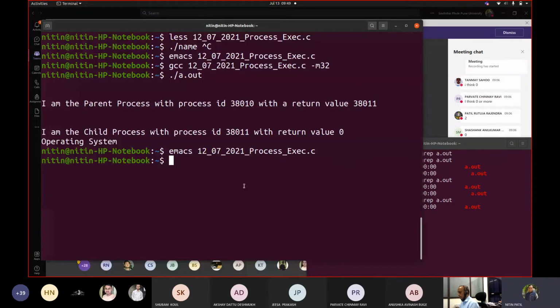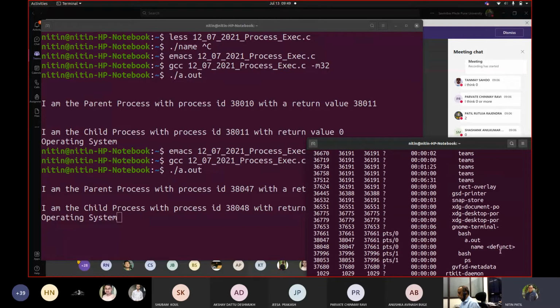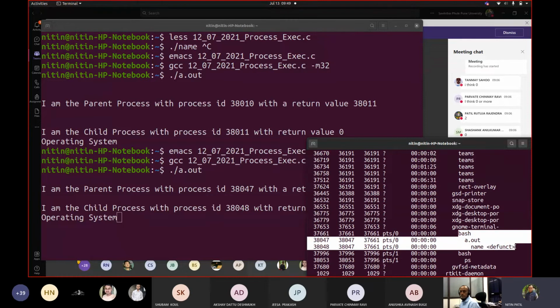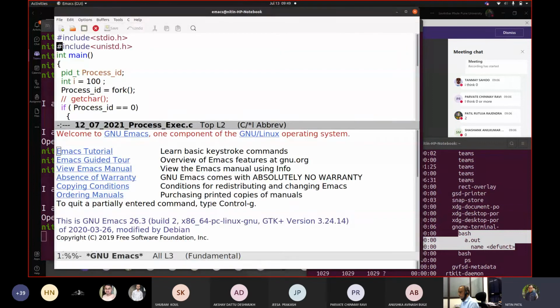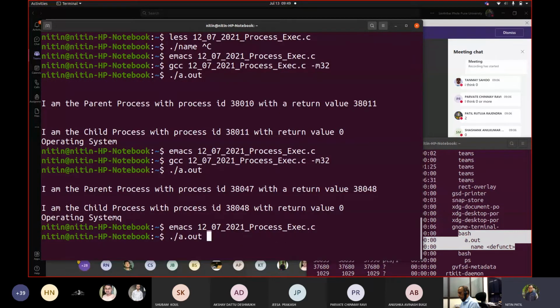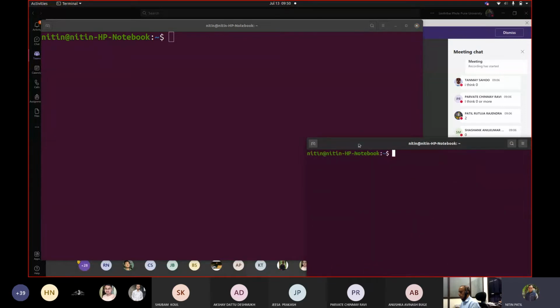Okay, I removed it. Now let me compile. Let me execute. Now if I see here, because we are writing a.out, correct? So let us remove this because the file name is changed. Can you see this? Okay, to make it simpler, let me do one more change. So I will remove this getchar. So it would be clear for you. GCC. Okay. Here let us do Control L. So I will write only this.